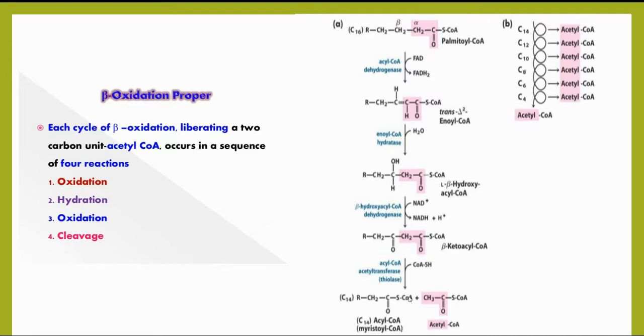The final reaction of the beta oxidation is the liberation of a 2-carbon fragment known as acetyl CoA from the acyl CoA. This occurs by a thiolytic cleavage catalyzed by the enzyme beta-ketoacyl coenzyme A thiolase, or acyl CoA acyltransferase, or simply we can say the enzyme is known as thiolase. The newly formed acyl CoA contains 2 carbons less than the original.